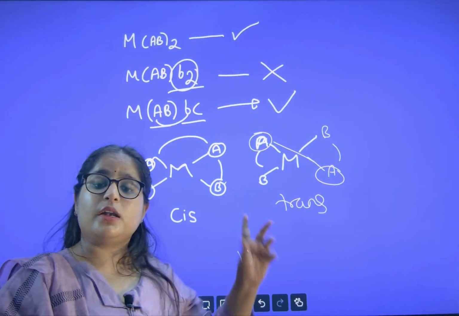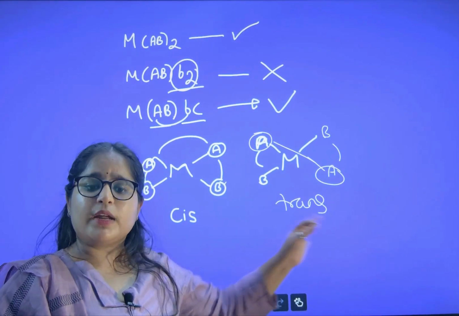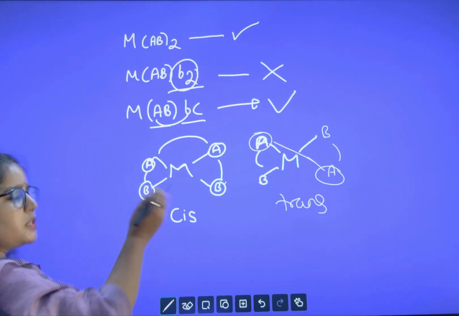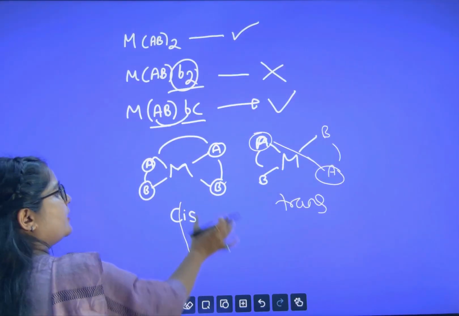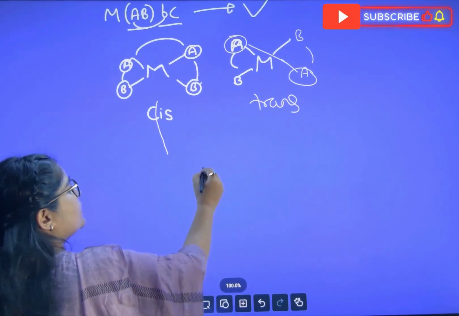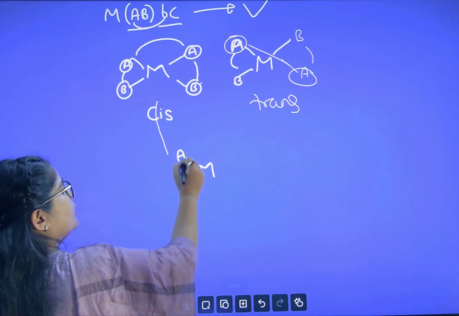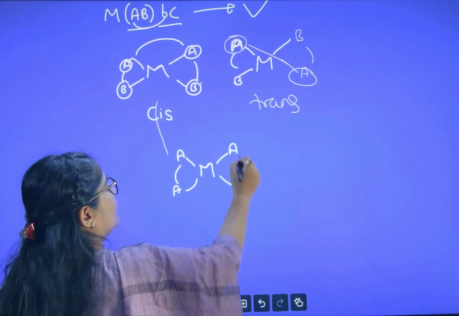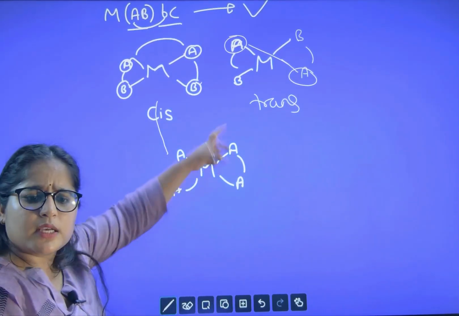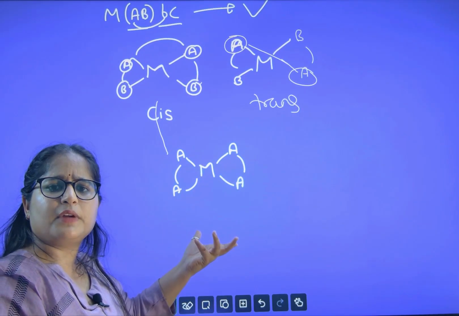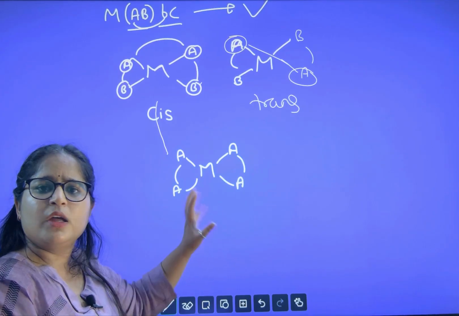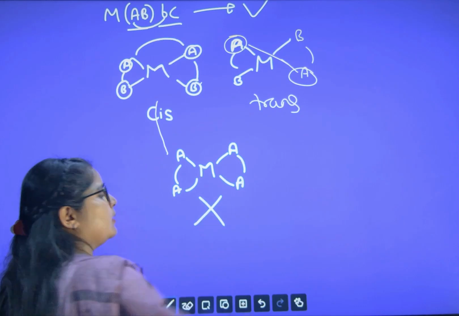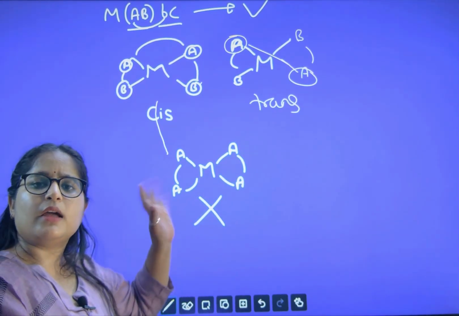Why will unsymmetrical ligand show the GI? But when we were talking about symmetrical, AA, you can switch as much as you want. Let us switch here. M, A, A, for symmetrical. Switch it as much as you want. There is no effect, right? We will not get any kind of difference, no change in orientation. So we'll say bidentate symmetrical, no GI.